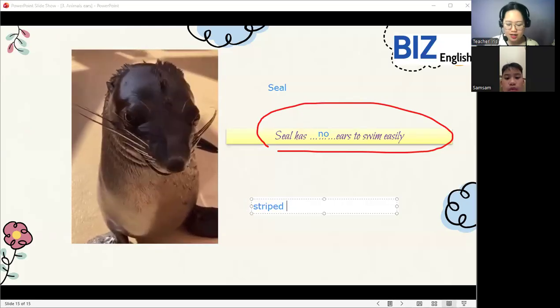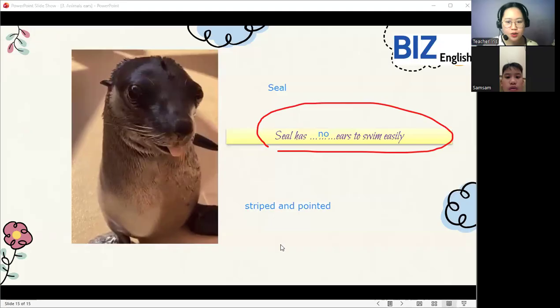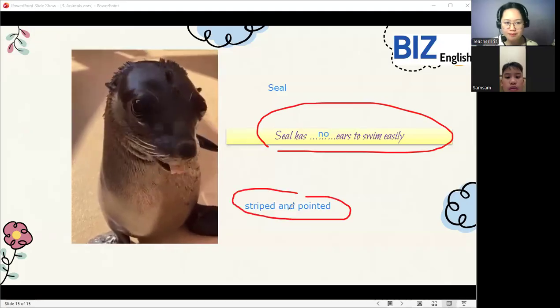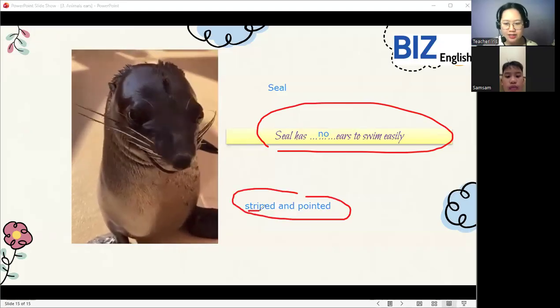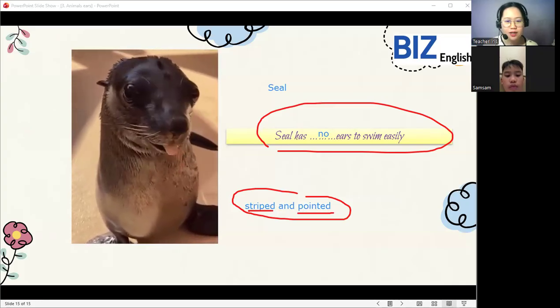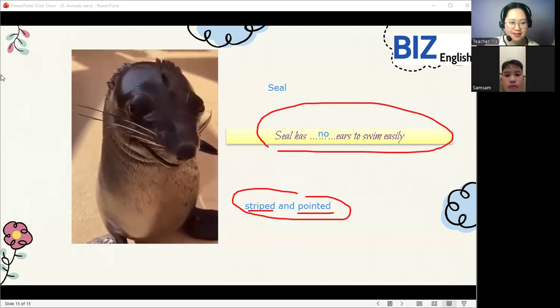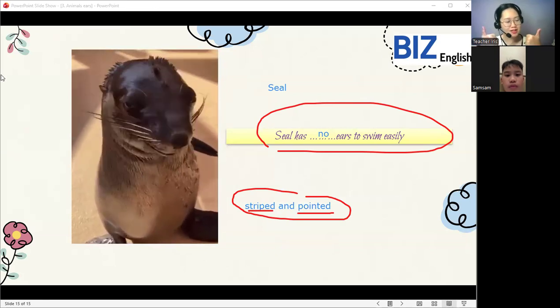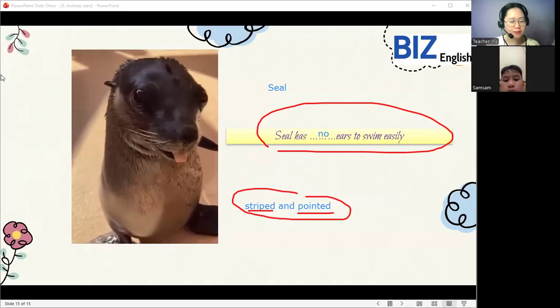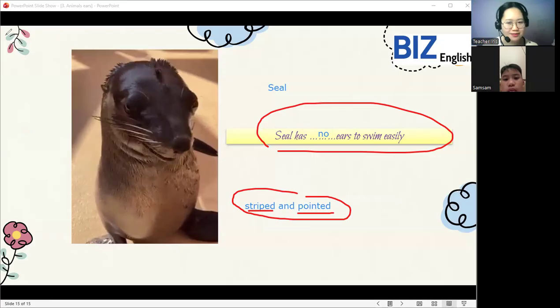So the teacher suggests that after our class, you study the animals that have striped and pointed ears so that you can familiarize yourself with them. Okay.